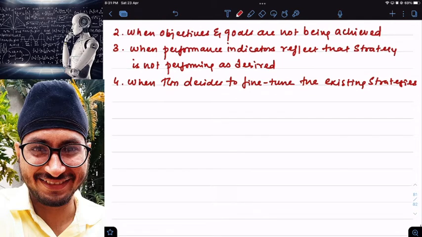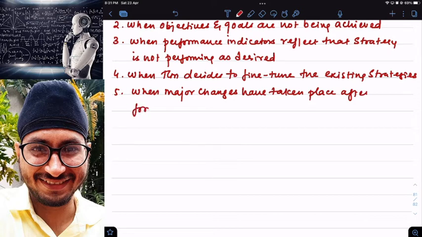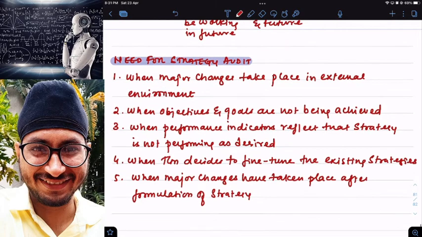Next, when major changes have taken place after formulation of strategy. Clear? So a lot of changes have taken place, sir, after formulation of strategy. Then also I will go for strategy audit. So these are the needs or reasons to go for which audit, sir? Strategy audit.